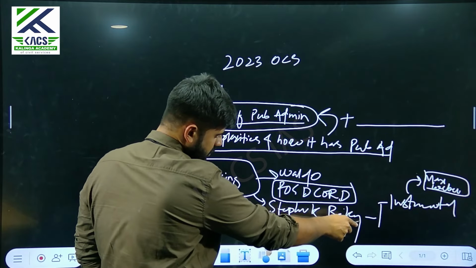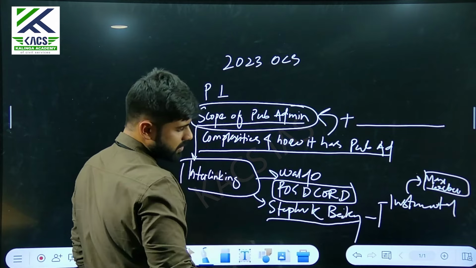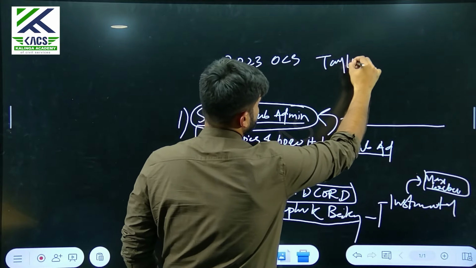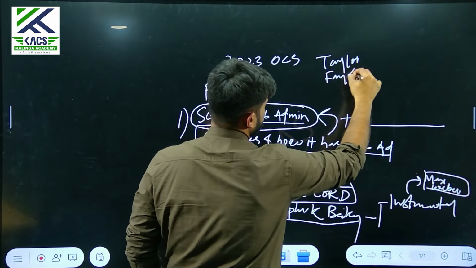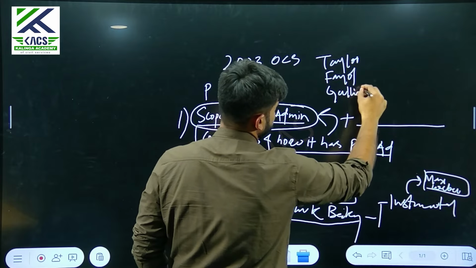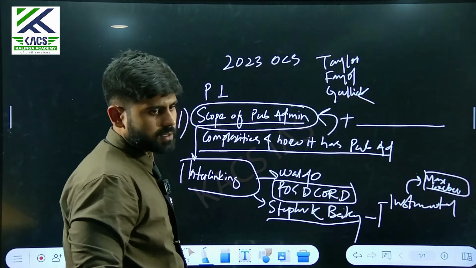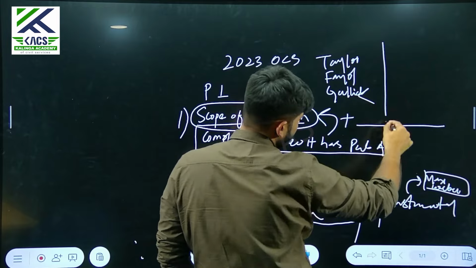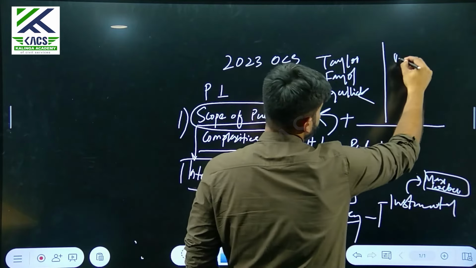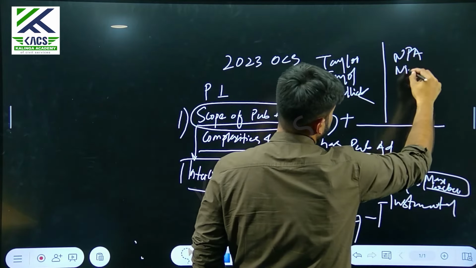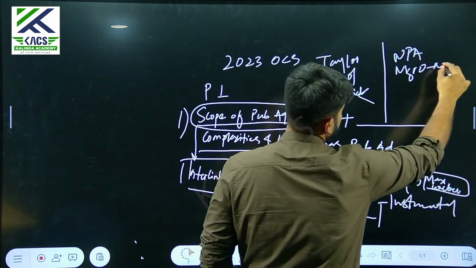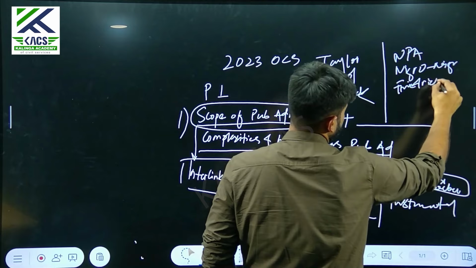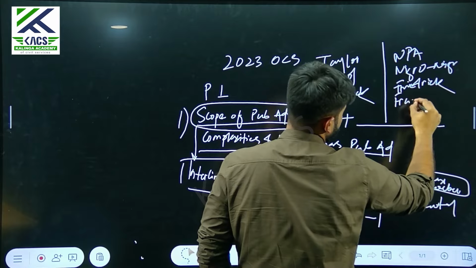But what is important is that you write some other thinkers as well, not the very common ones. If in all your answers you are limited to Taylor, Fayol, and Gulick, this will not add that magic to your answer. You need to write a few more thinkers. Let's say in NPA, you write Negro, Fredrickson, Frank Marini.